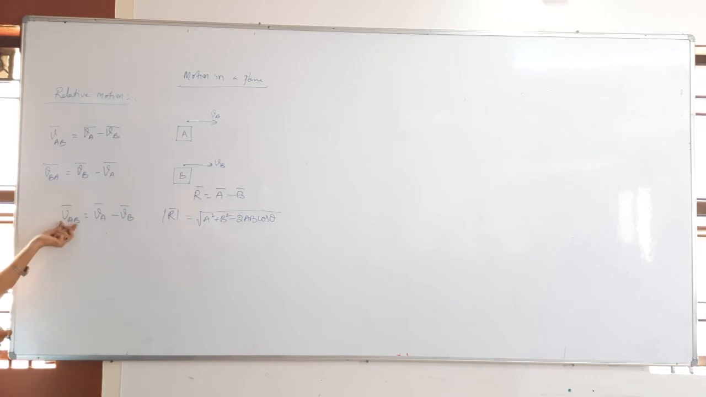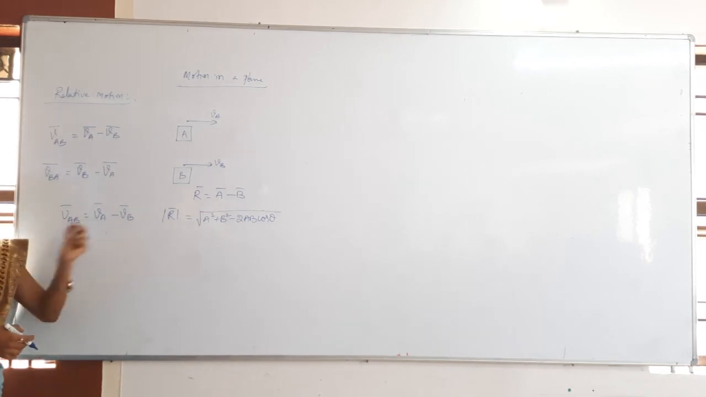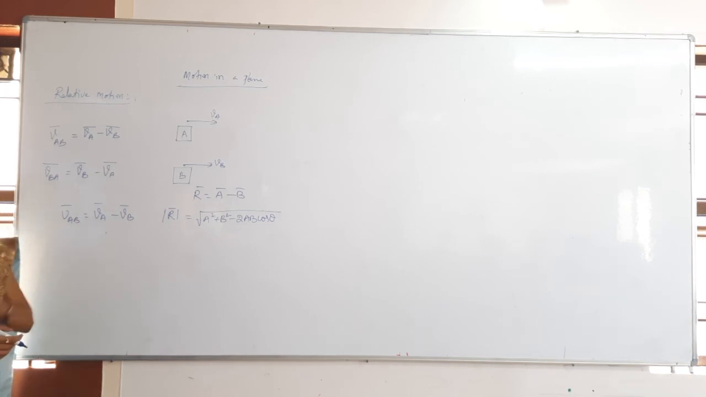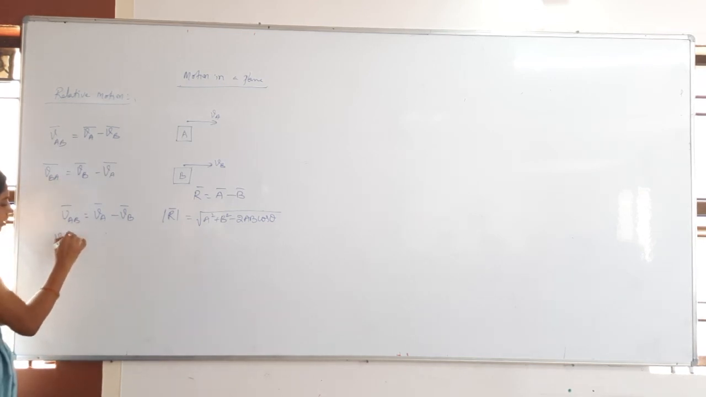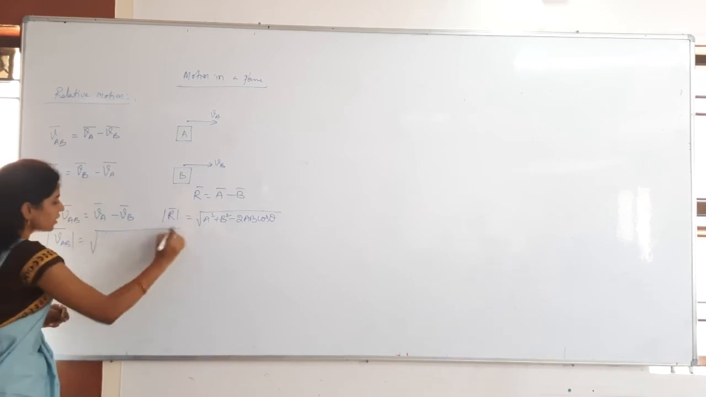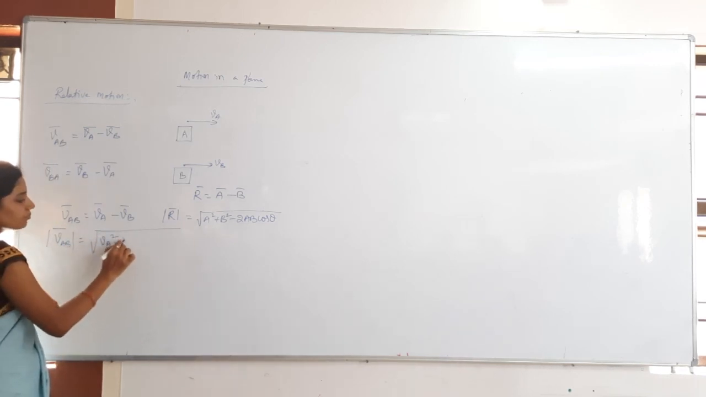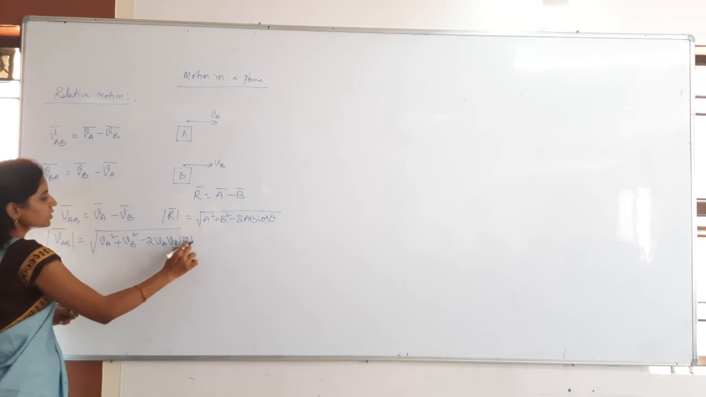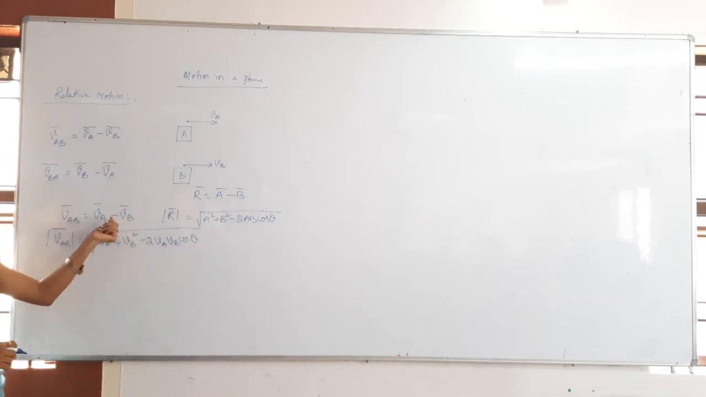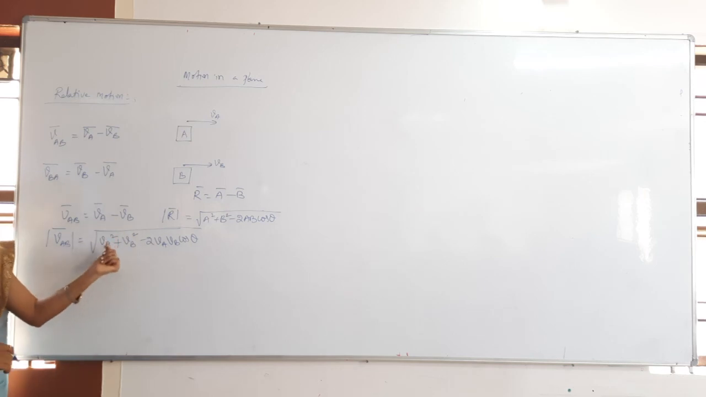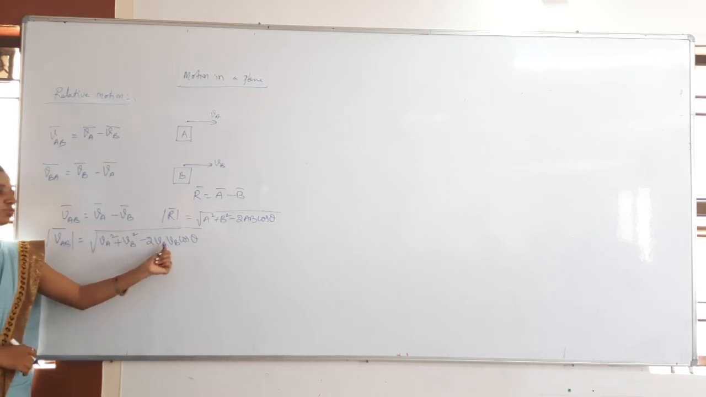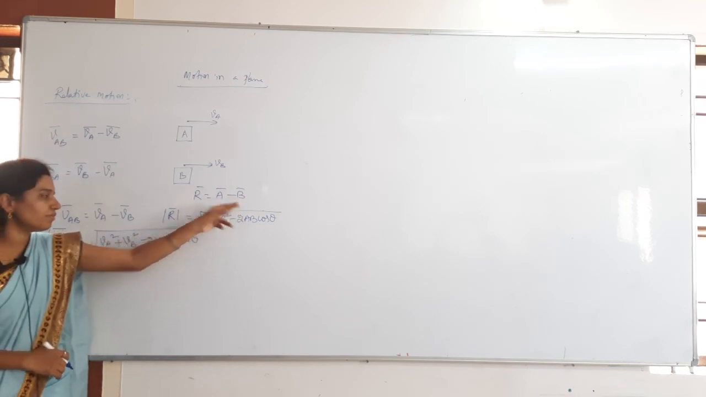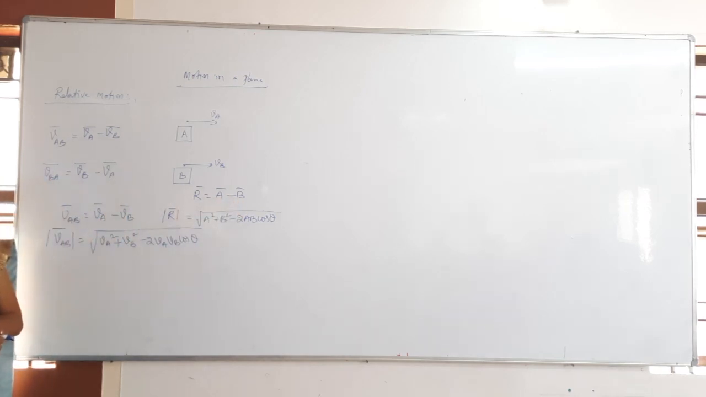Here also VAB bar is equal to VA minus VB. Subtraction or not? Subtraction of two vectors. So the modulus of VAB is equal to under root VA square plus VB square minus 2VA VB cos theta. Not plus, that is minus. Why? Because here we are getting the subtraction of vectors. So VA square plus VB square minus 2VA VB cos theta. Instead of A and B, we have VA and VB here.